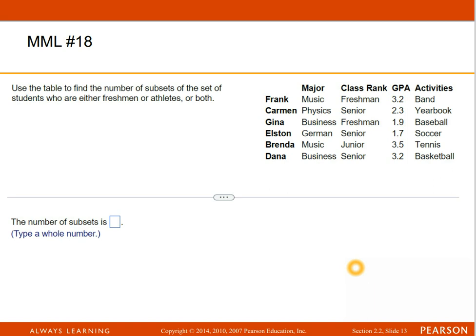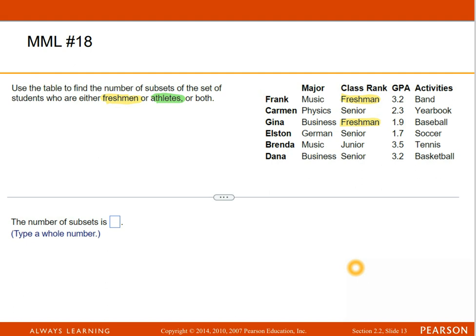Okay, number 18 says use the table to find the number of subsets of the set of students who are either freshmen or athletes or both. So let's start with freshmen. When I look over here, I see that Frank is a freshman and Gina is a freshman. Those are my only two freshmen. But then it also says or, they could be athletes.